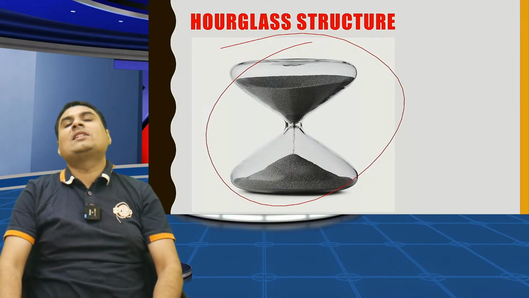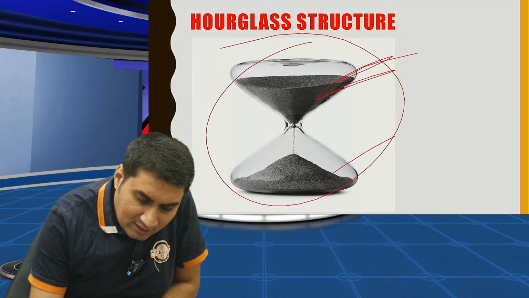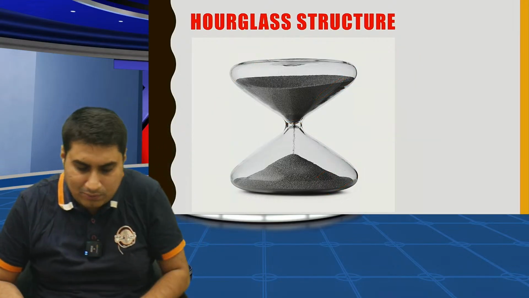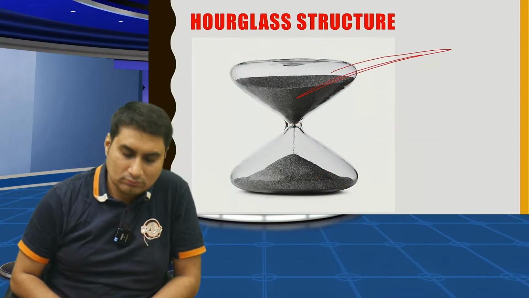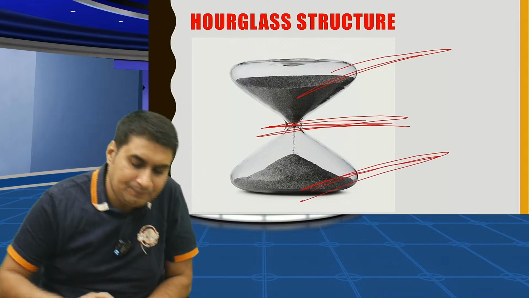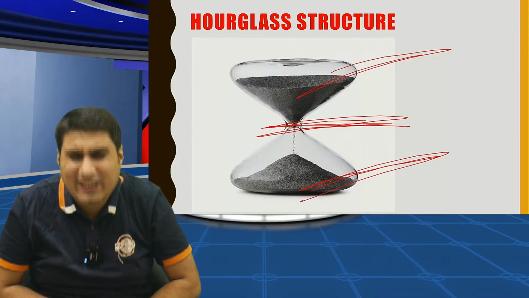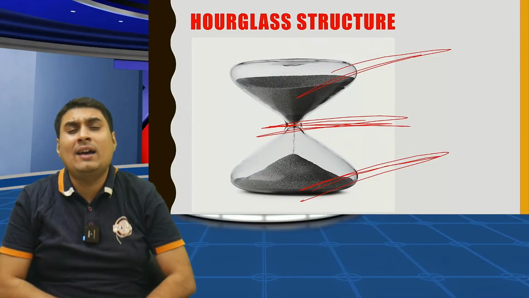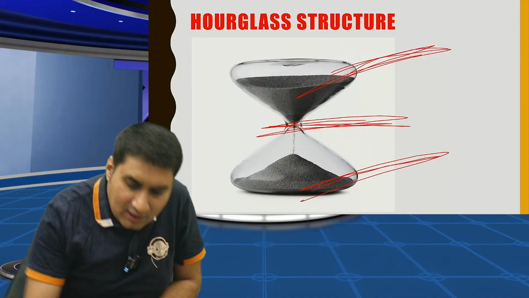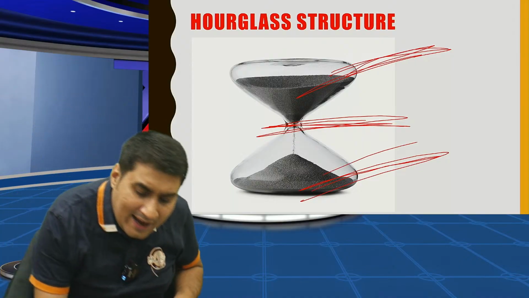Here there are three levels. Top level, very small middle level, and bottom level. Sorry, I spoke wrong. Usually we have three levels: top level, middle level, bottom level. Here also we have three levels: top level, very small middle level, and bottom level.